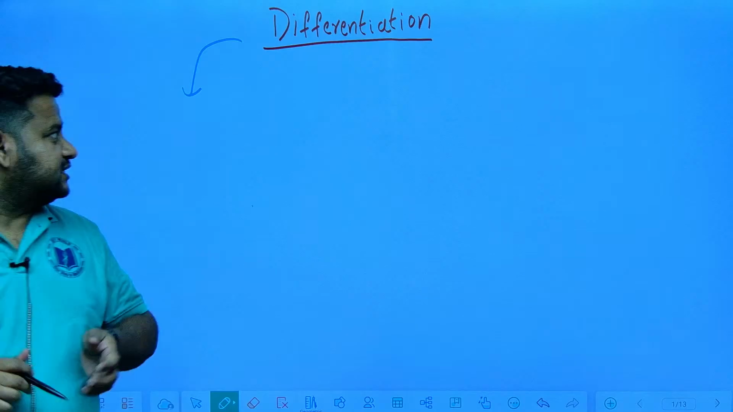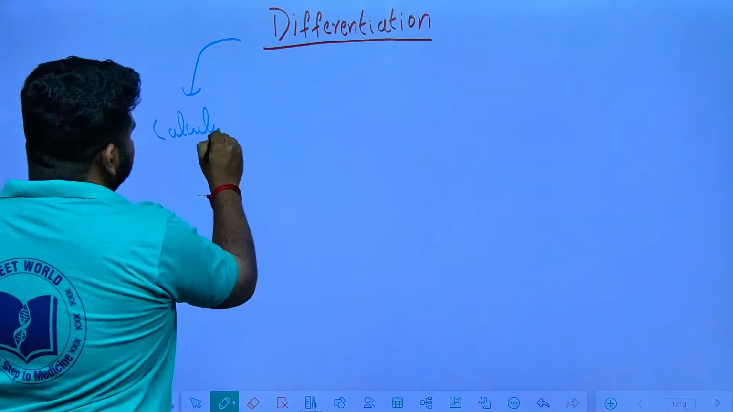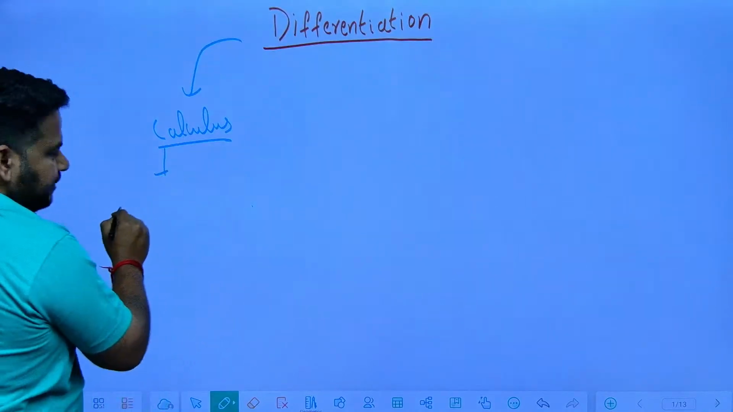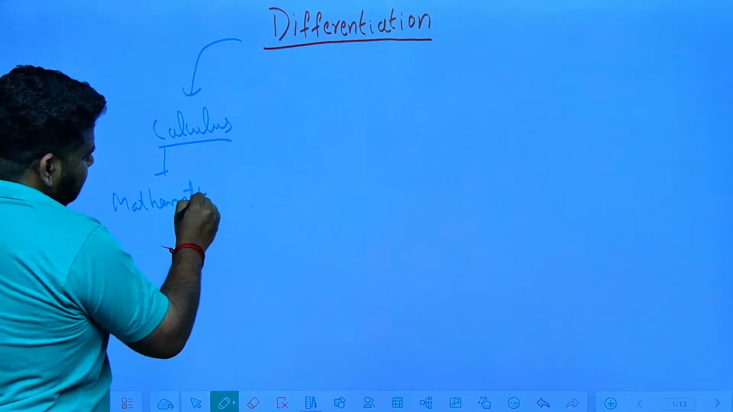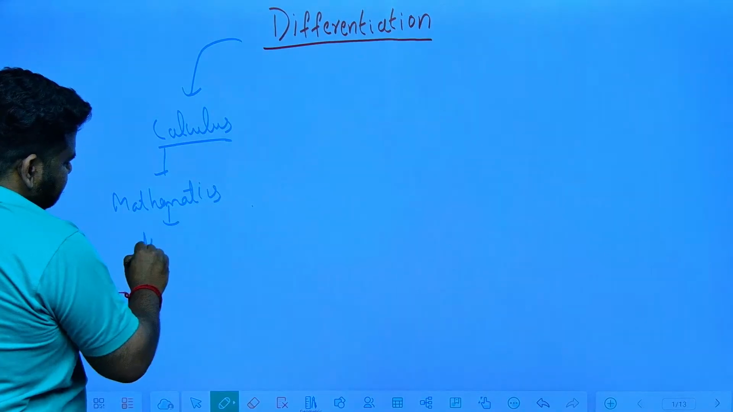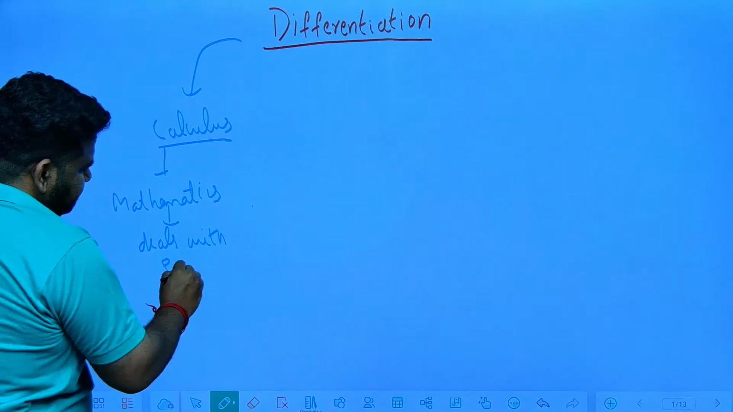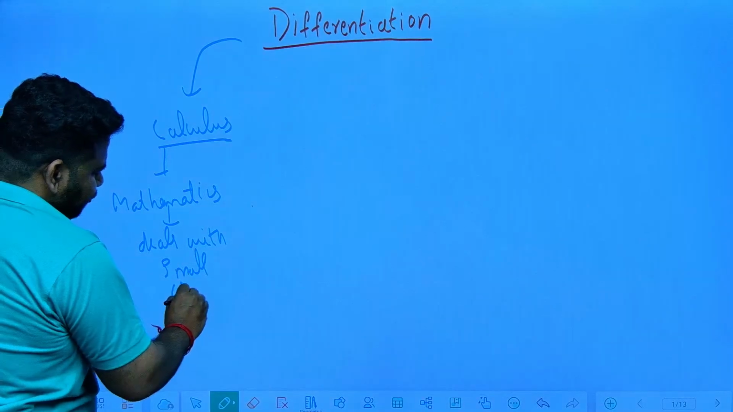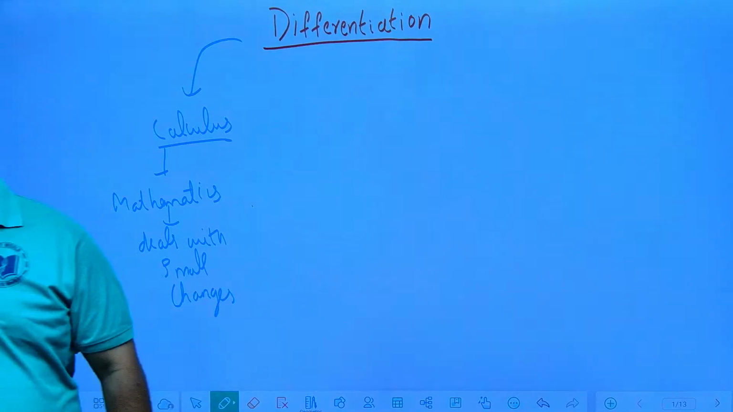Okay, so let us continue. I was saying that differentiation comes out of the branch of calculus. Now we should know what is calculus. Calculus is a branch of mathematics which deals with small changes, very minute changes. It's a branch of mathematics which deals with small changes.